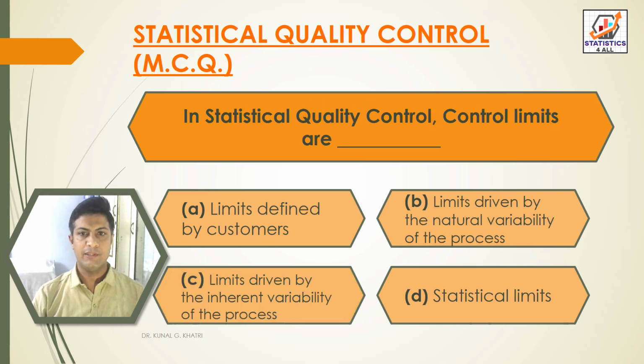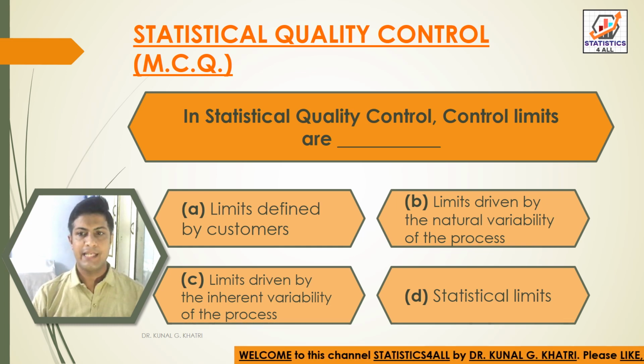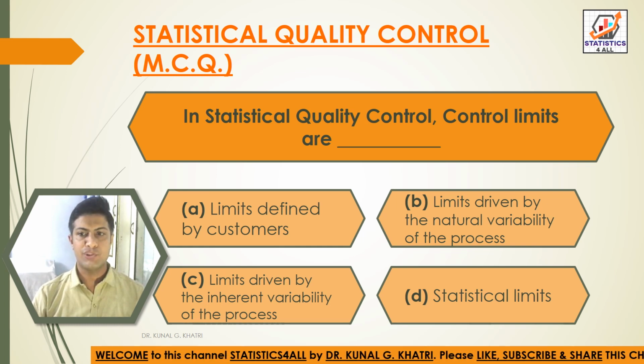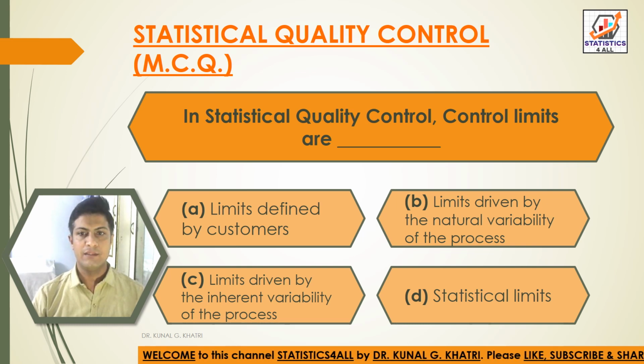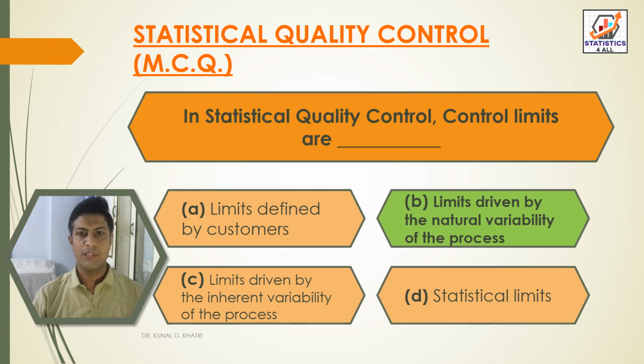Next question, in statistical quality control, control limits are option A, limits defined by customers. Option B, limits driven by the natural variability of the process. Option C, limits driven by the inherent variability of the process. And option D, statistical limits. Here we have answer option B, that is limits driven by the natural variability of the process in statistical quality control.